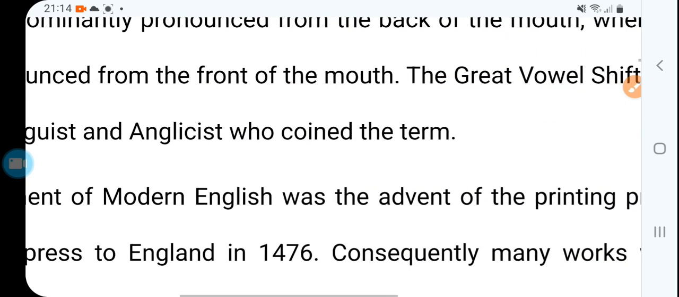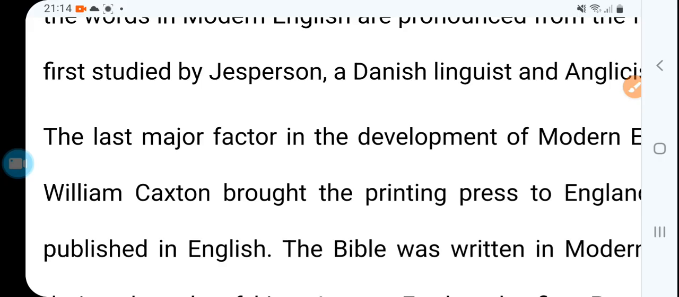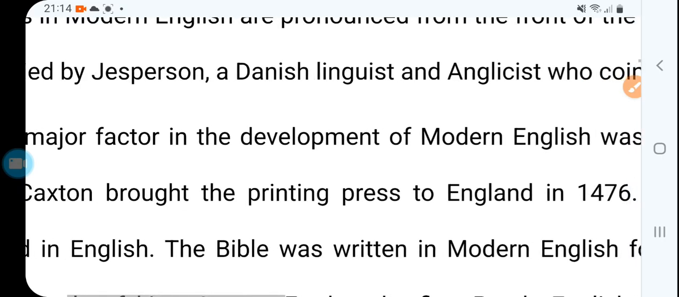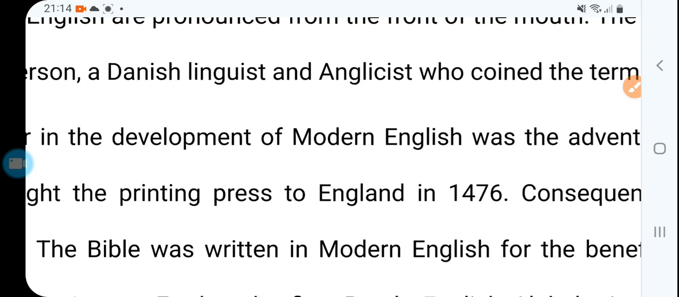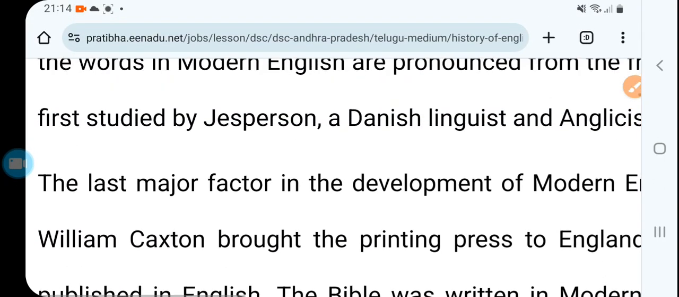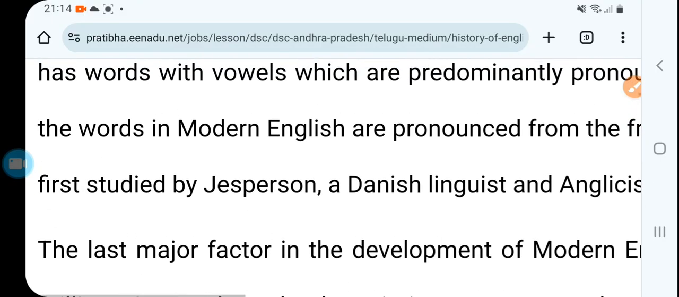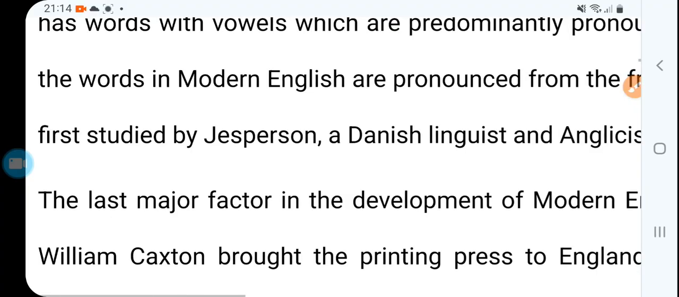So that changed. The great vowel shift was first studied by Jespersen, a Danish linguist, right? He coined the term. What term? This term, shift. So he said the great vowel shift. How?